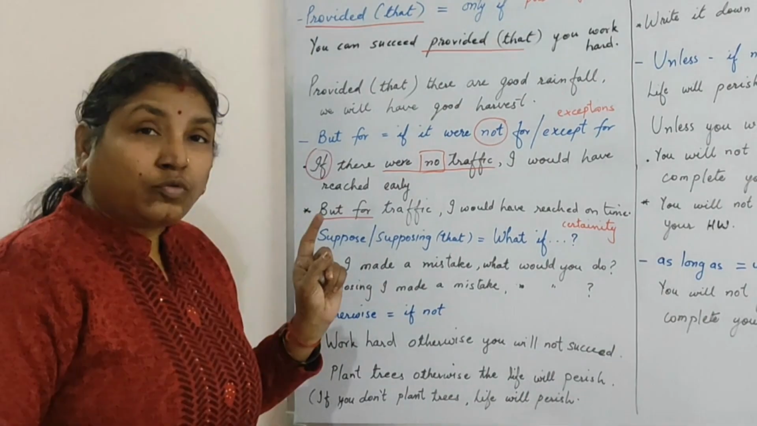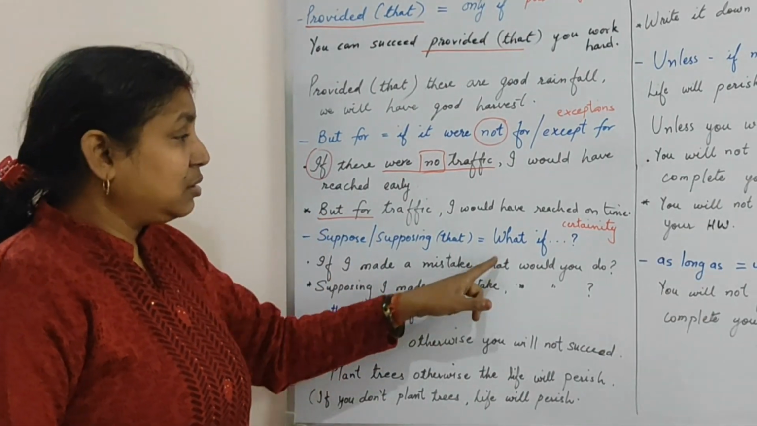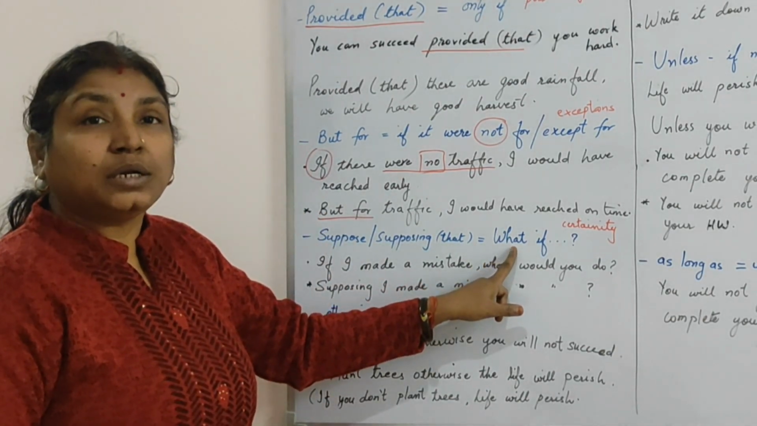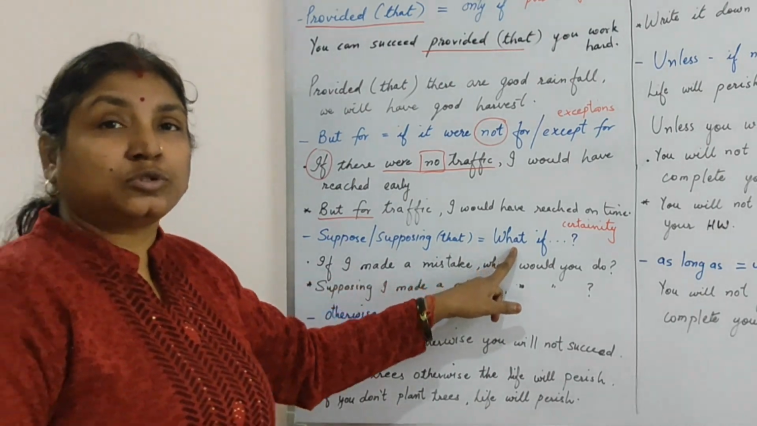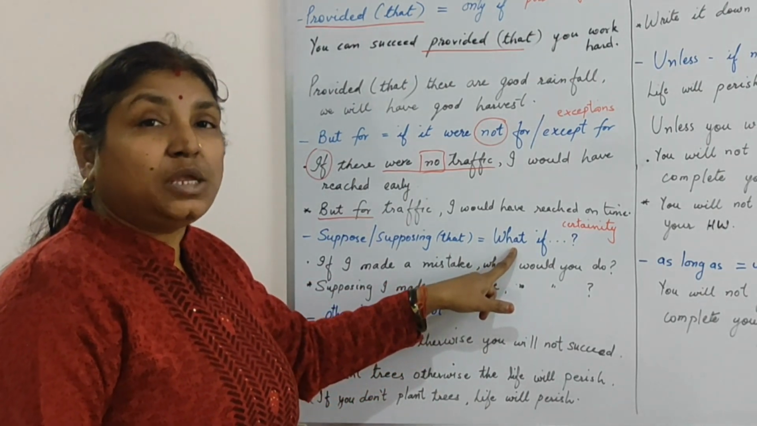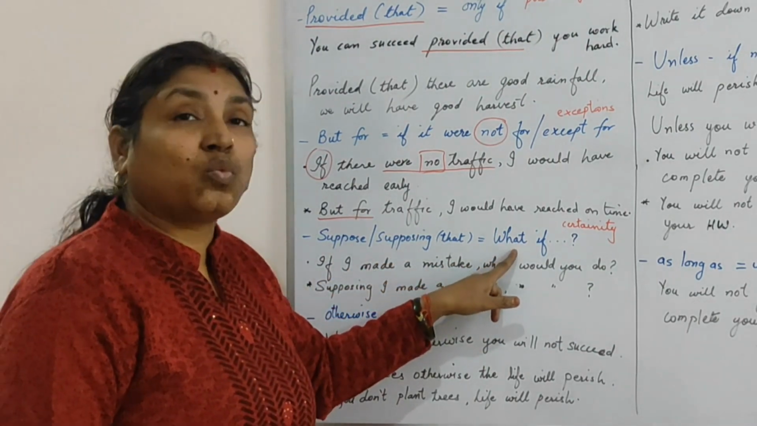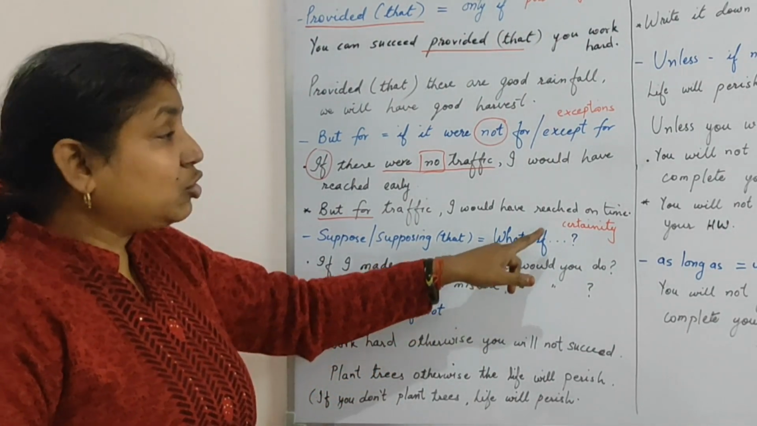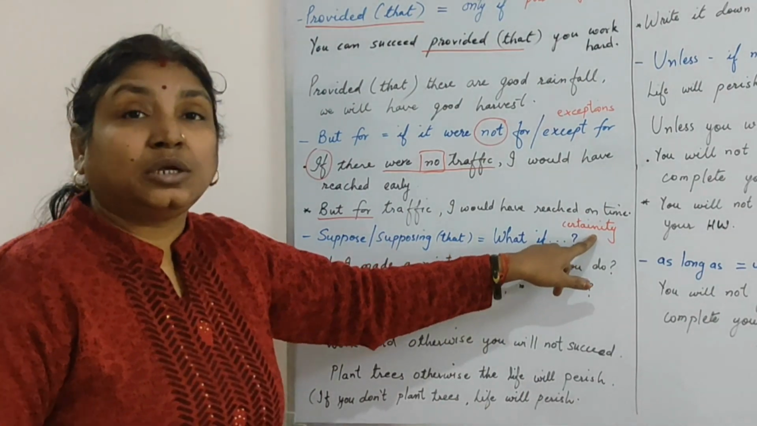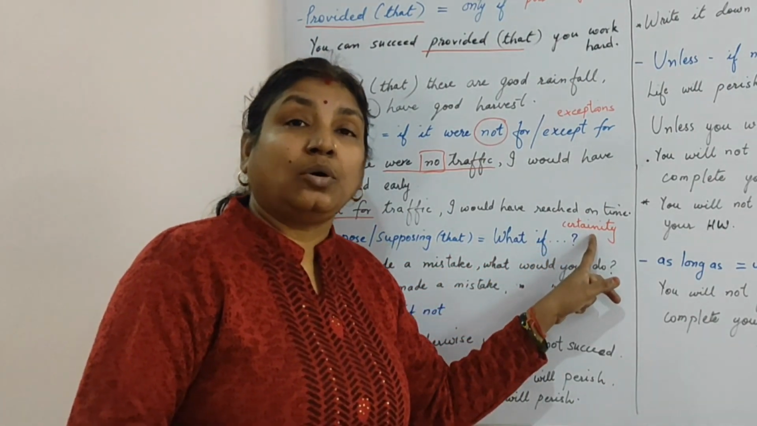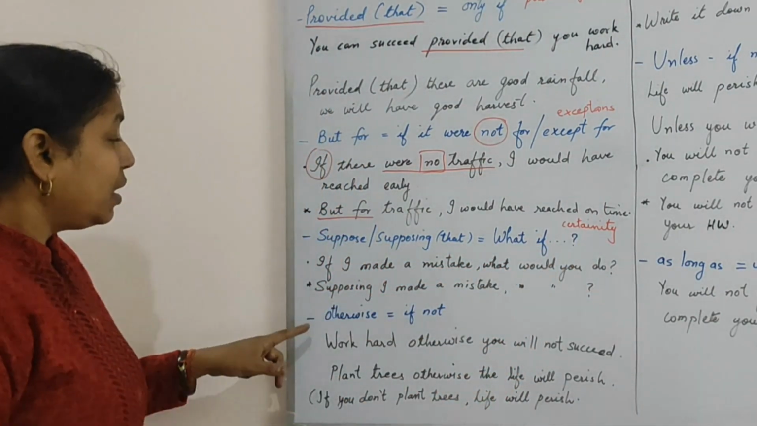If I am doubtful, if I am not certain, what will be the condition? So we use suppose or supposing that when we mean what if. Here suppose or supposing means what if, and it talks about the certainty, whether this is going to happen or not.